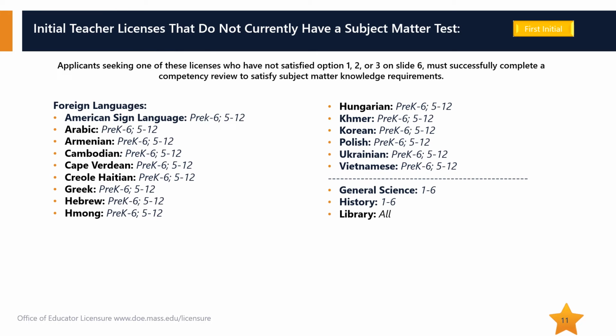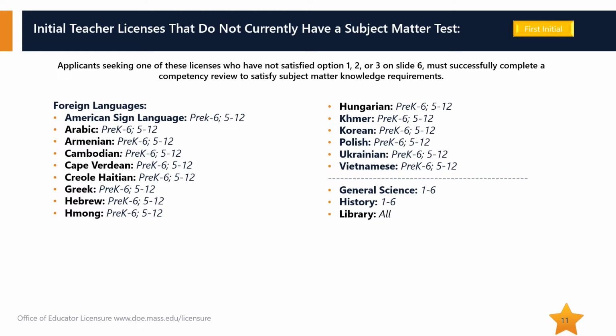Currently, there are no specific subject matter tests established for these licenses. As previously conveyed, individuals prepared as teachers outside of Massachusetts solely through option 4, noted on slide 6, for a license comparable to one of these licenses, are required to successfully complete a competency review.